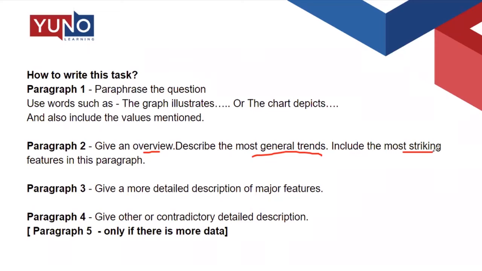Now in paragraph 3, you look into a more detailed description of the major features. Suppose there are 5, 8 or 3 or 4 features mentioned. You mention the major features in it. Don't go into all the features, go into the description of the major features. Suppose you are given 8 different features, you mention the 3 or the 4 or the 5 major features.